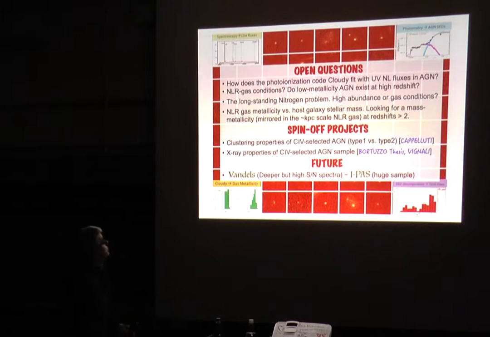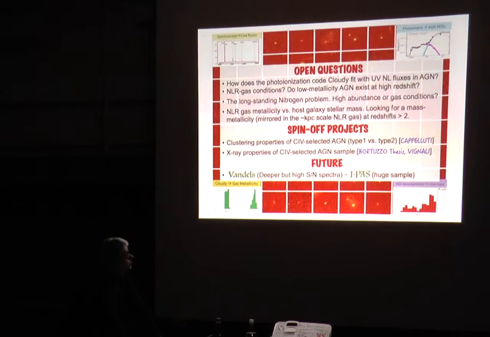And the most ambitious target of this research is to try to link, if possible, the gas metallicity in the narrow line region, which is on a kiloparsec scale, so just large enough to be influenced by the host galaxy, with the host galaxy mass.